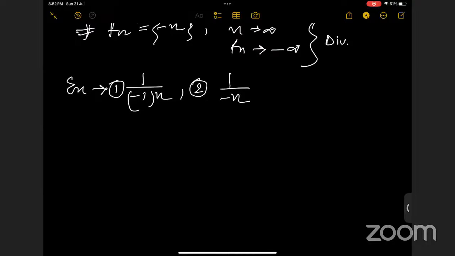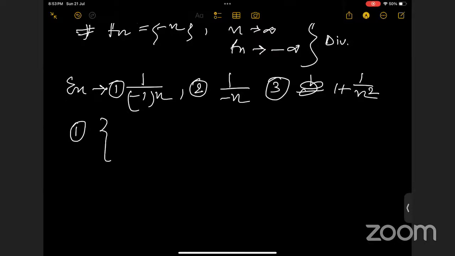Then another, and suppose 1 by 1 plus something. Suppose you have 3 sequences here. So what is the first one?